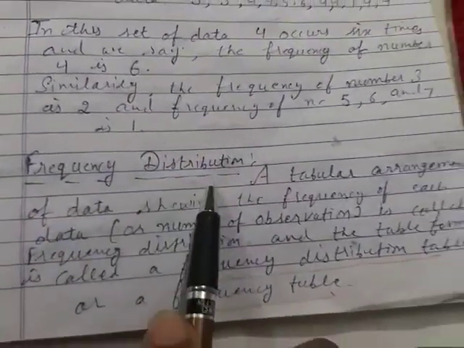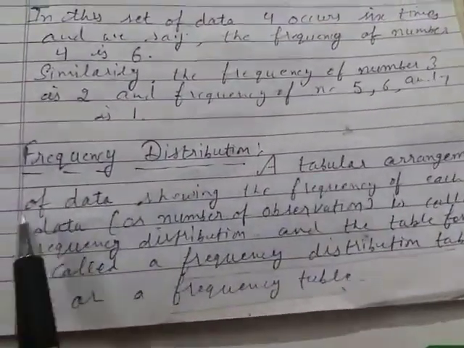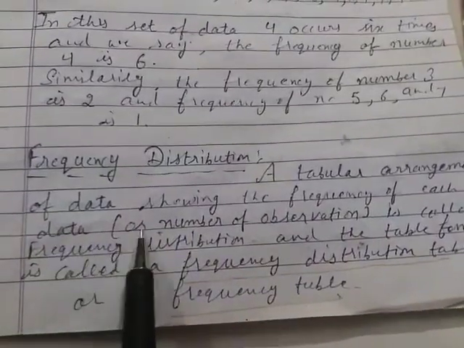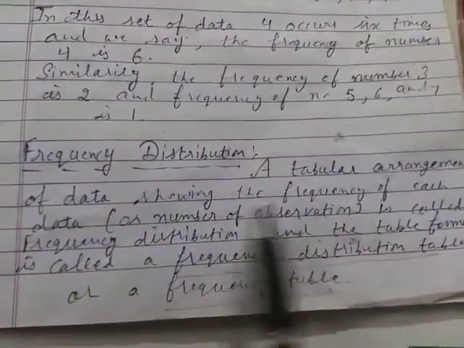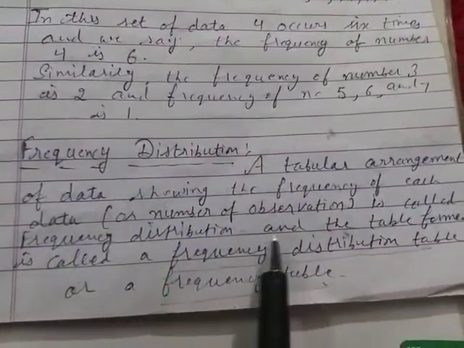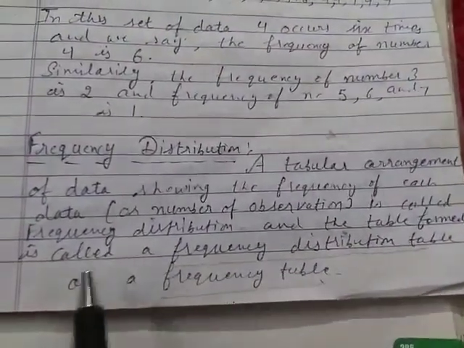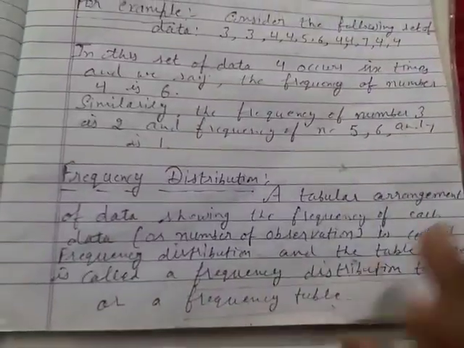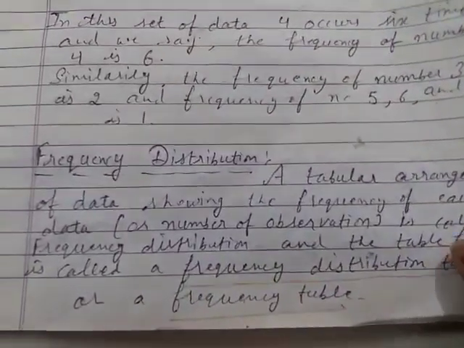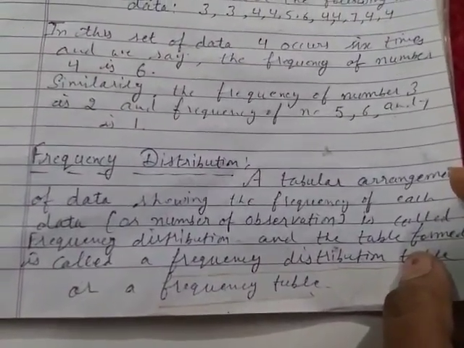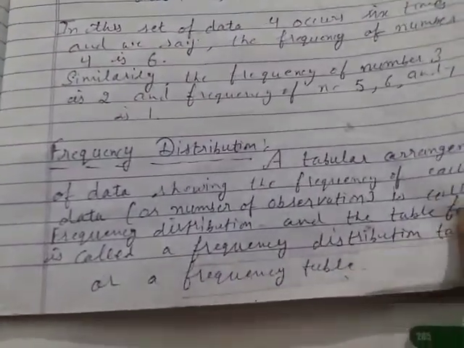Now, frequency distribution. A tabular arrangement of data showing the frequency of each data or number of observations is called frequency distribution, and the table formed is called frequency distribution table or frequency table. When we are arranging in tabular form, the data showing the frequency is called frequency distribution table.